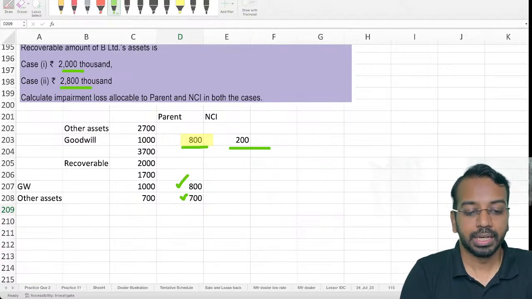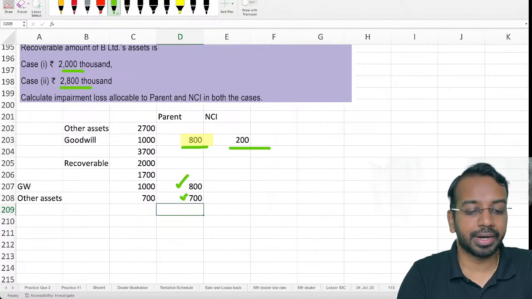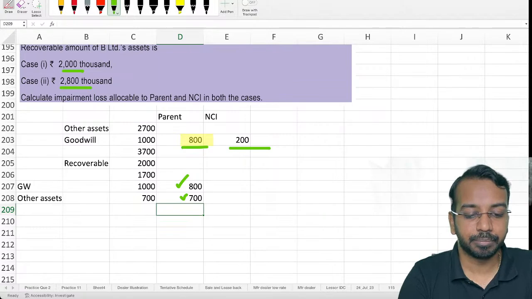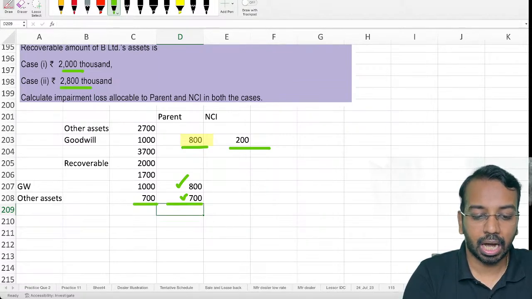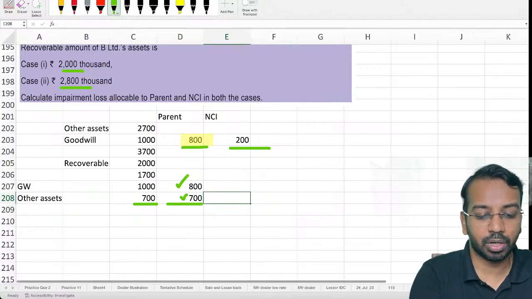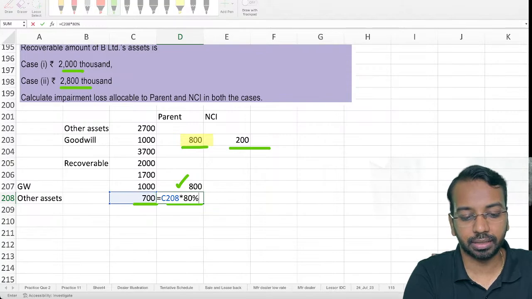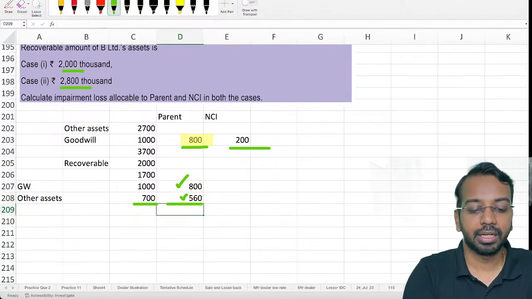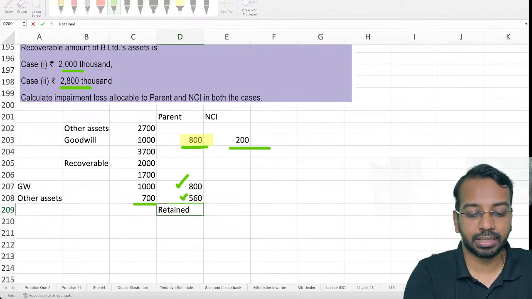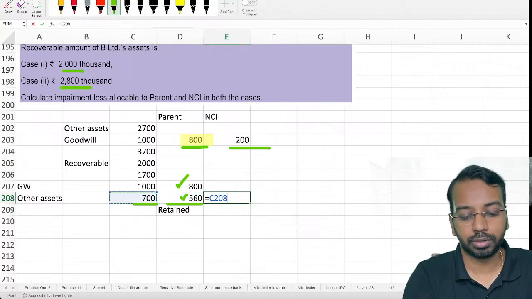Okay. Now, out of the 700 of other assets that is getting impaired, 80% belongs to parents. So you will take it to what we call the retained earnings, and 20% belongs to NCI. That is what we will take to the NCI interest.